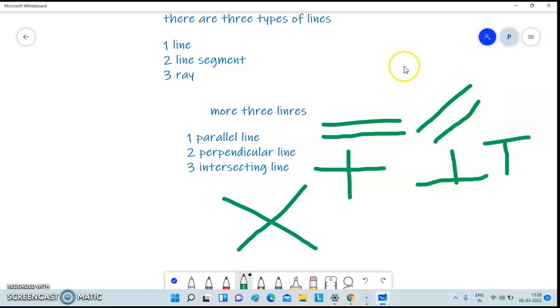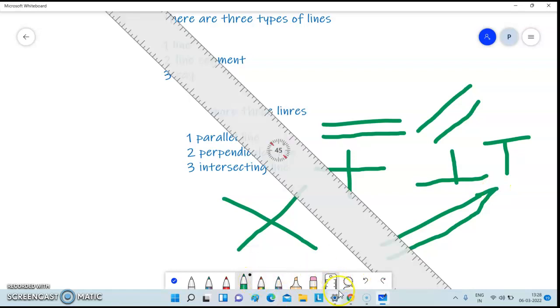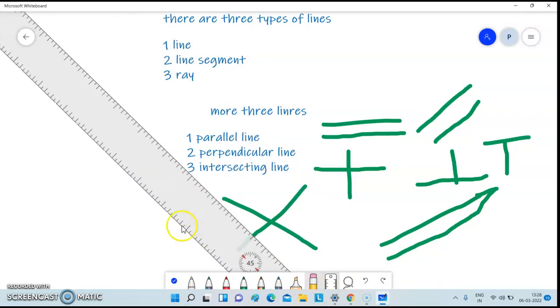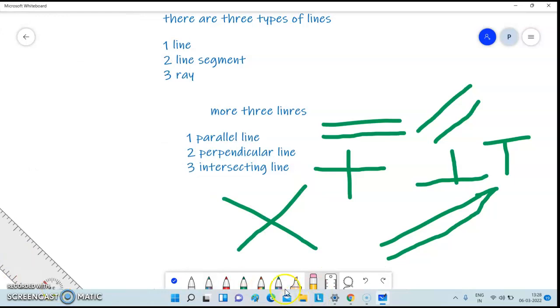Parallel lines have a gap between them. If lines meet like this, they are not parallel lines. If they meet each other, they are not parallel lines. Perpendicular lines make a T, intersecting lines make an X, and parallel lines have a gap between them.